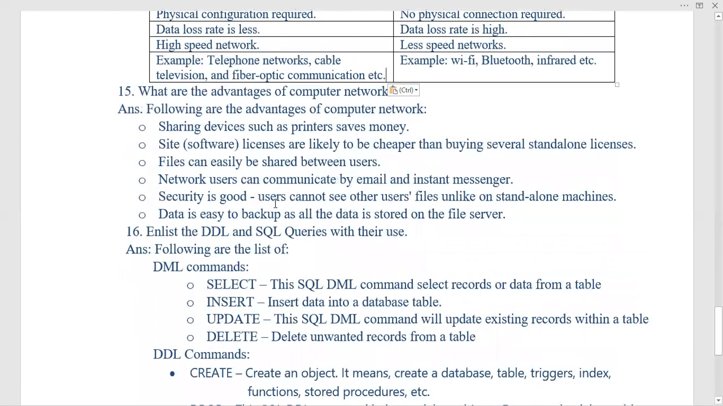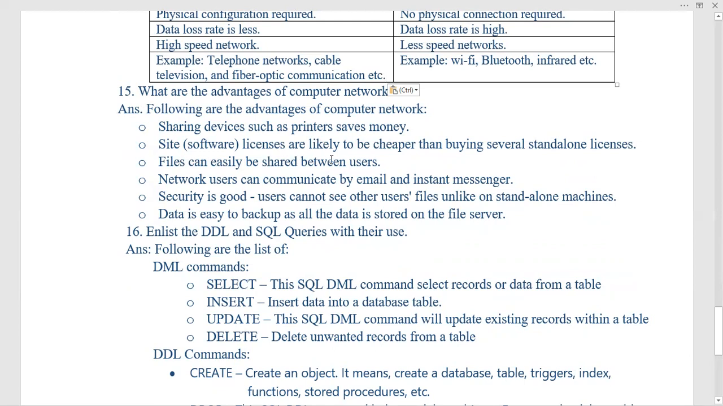Next question is, what are the advantages of computer network? Following are the example advantages of computer network. First one is sharing devices such as a printer saves money. So we can share our devices with others when they are on the network. Site licenses are likely to be cheaper than buying several standalone licenses. Buying any product online becomes cheaper due to the network.